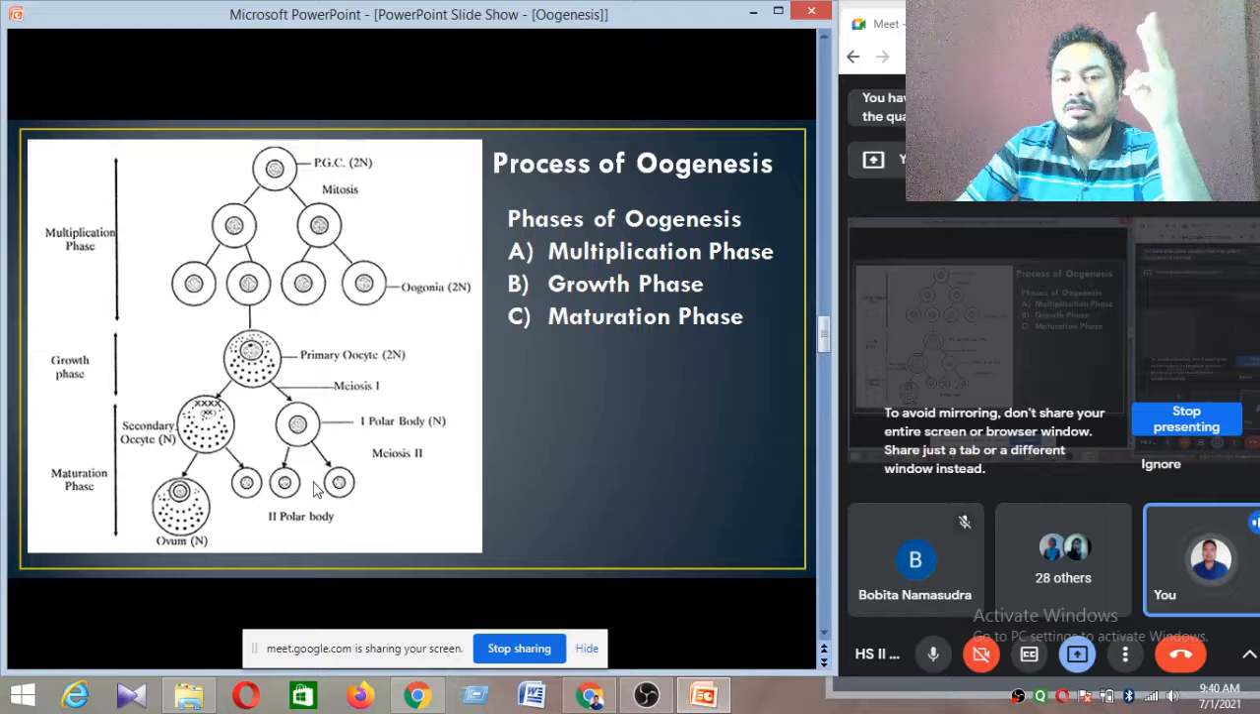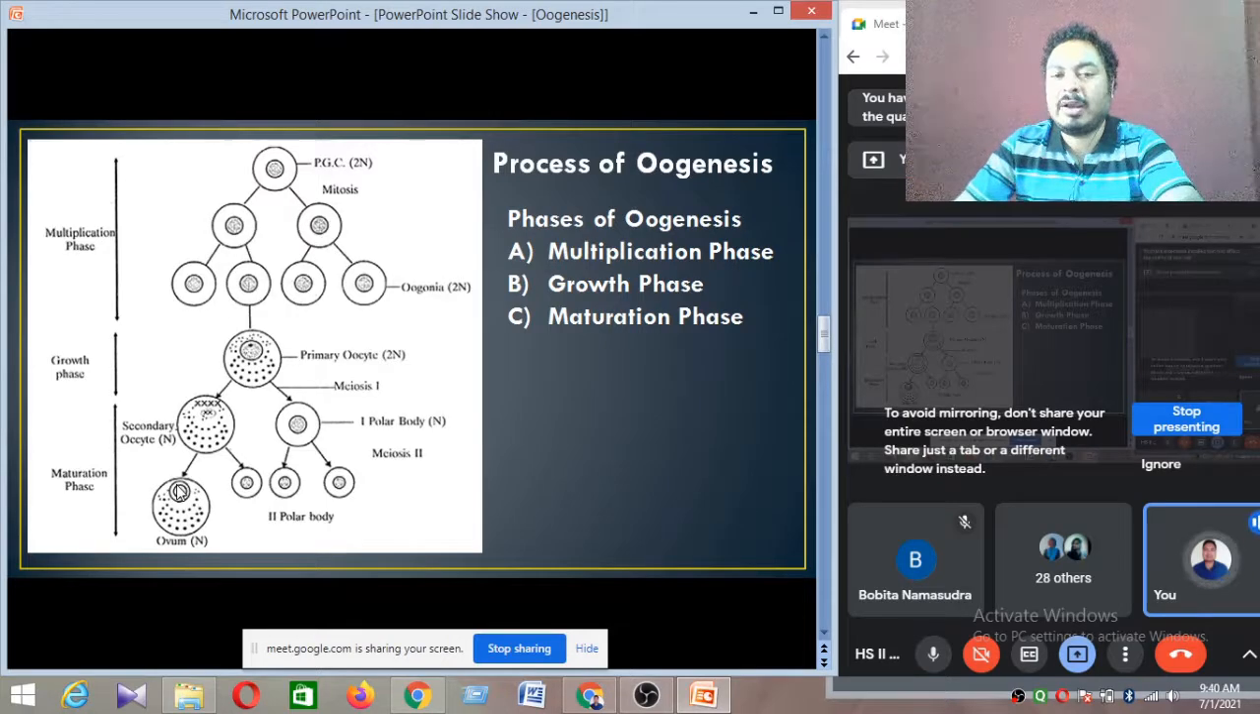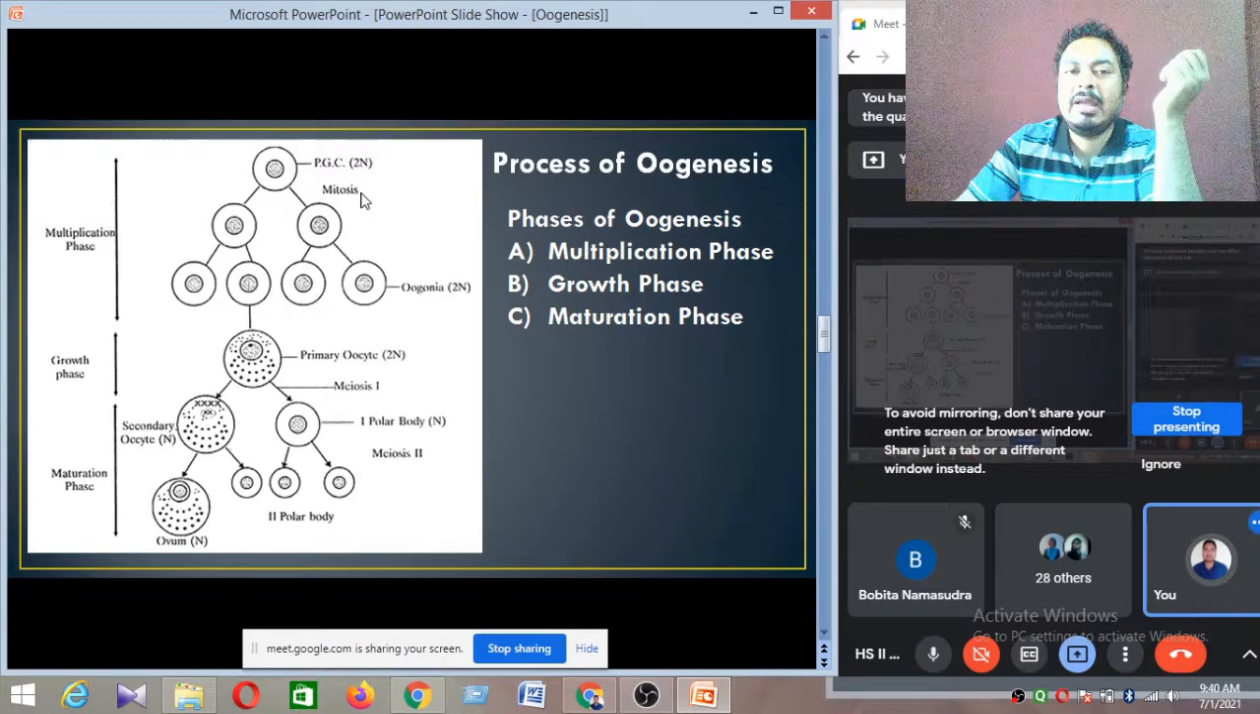They produce 3 polar bodies and one mature ovum. These 3 polar bodies do not have any function. Okay, they all degenerate. But the mature ovum, which matures inside the fallopian tube, is fertilized by the sperm, and after fertilization of this ovum, it is converted to the zygote. Okay, so this is the process of oogenesis.